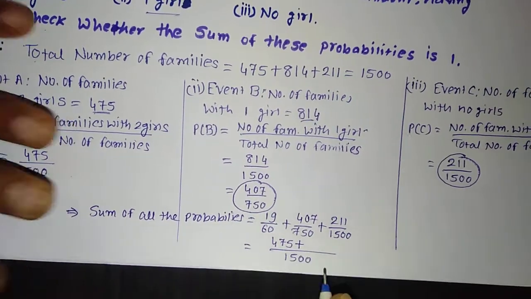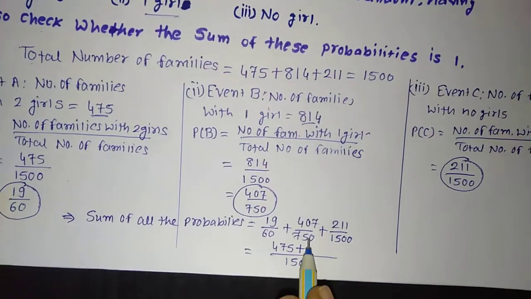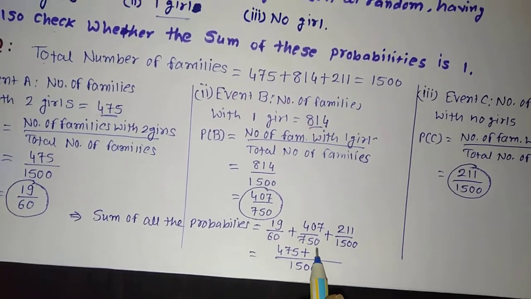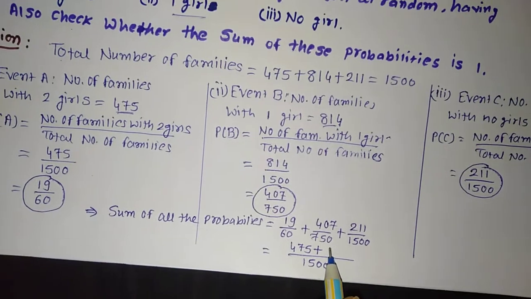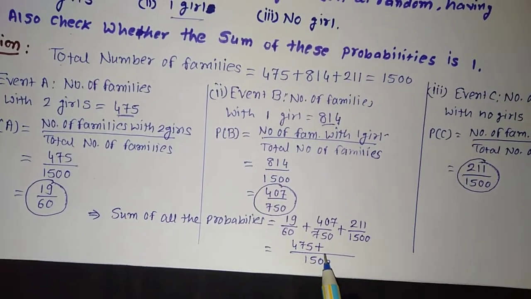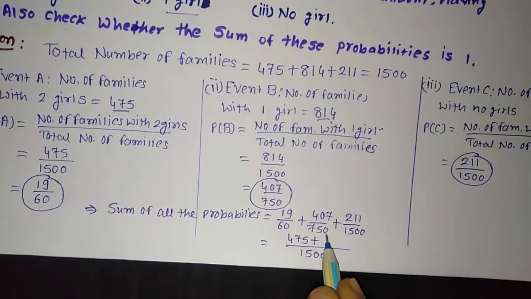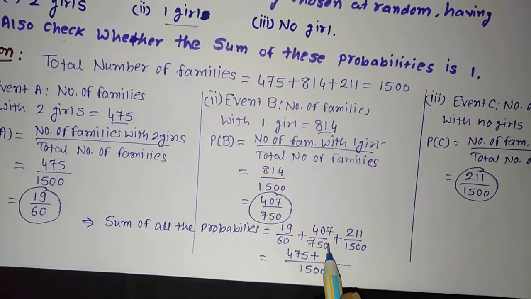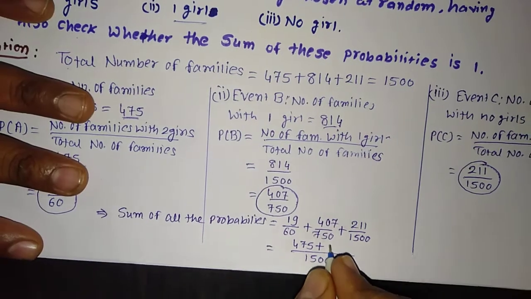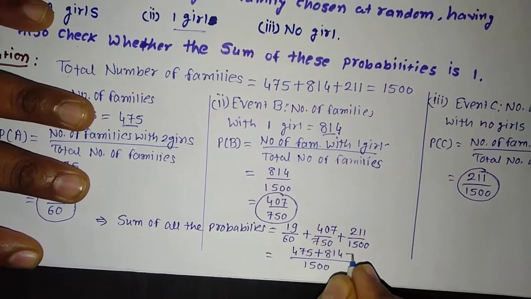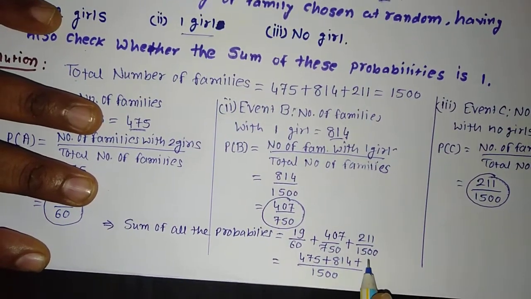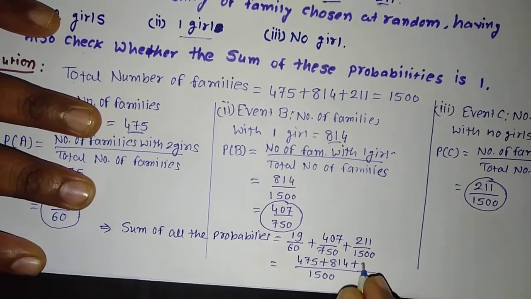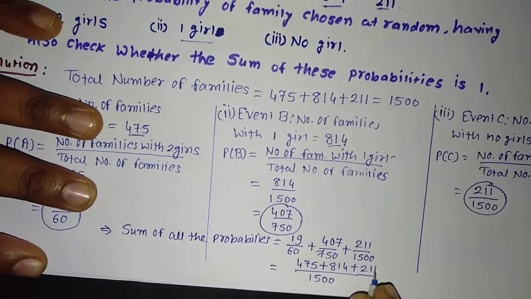475 plus, again this is 750. If we want to make it 1500, 750 will be multiplied by 2. So if we do the same thing, that is 750 multiplied by 2, the numerator will also be multiplied by 2. 407 multiplied by 2 will be equal to 814, plus here it is already 1500, so it will be multiplied by 1 and the numerator will also be multiplied by 1, so it will remain the same, 211.